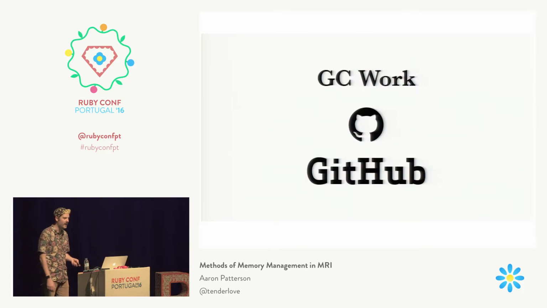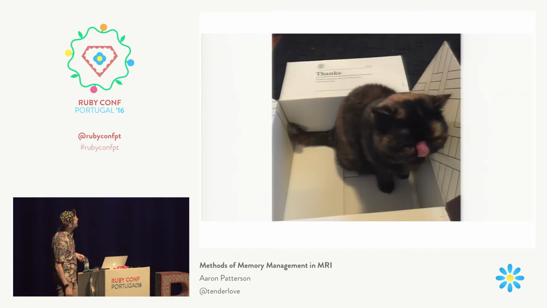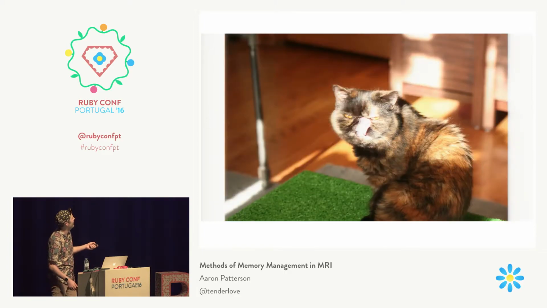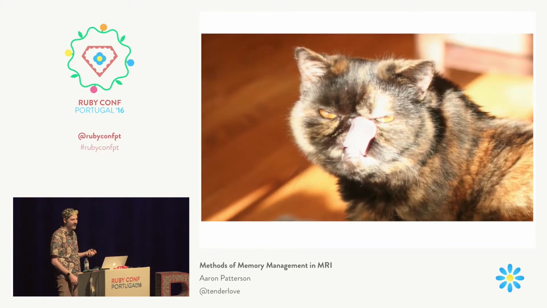But first is a cat. And I'm kind of embarrassed to show this. That is her tongue. She's got a ridiculously long tongue. I think this is why my wife doesn't like her, but I think it's adorable. You can see the tongue there. I'm pretty sure she can clean her eyes with that tongue.